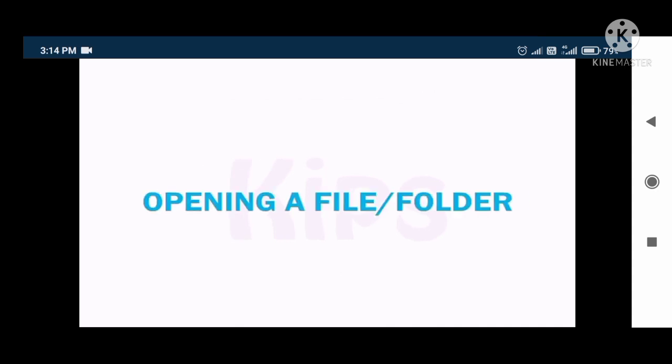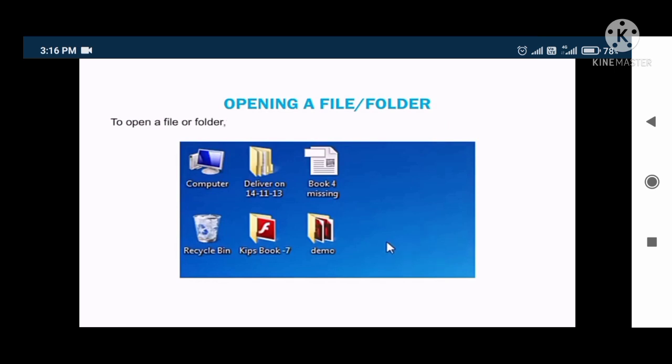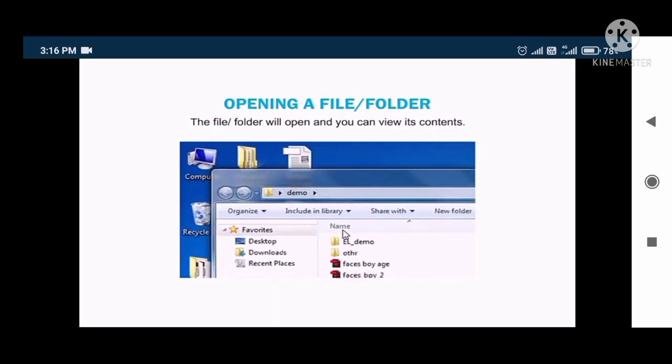Opening a file or folder. To open a file or folder, simply move the pointer to that file or folder and double click on it. The file or folder will open and you can view its contents.